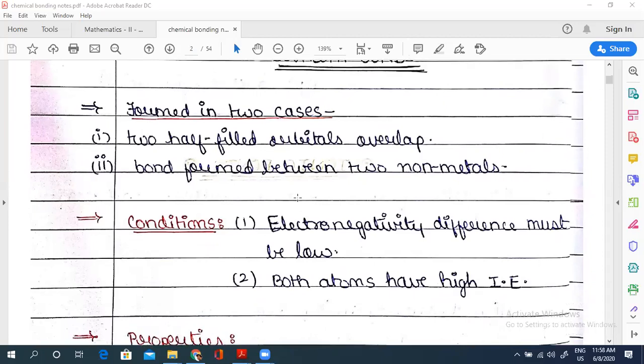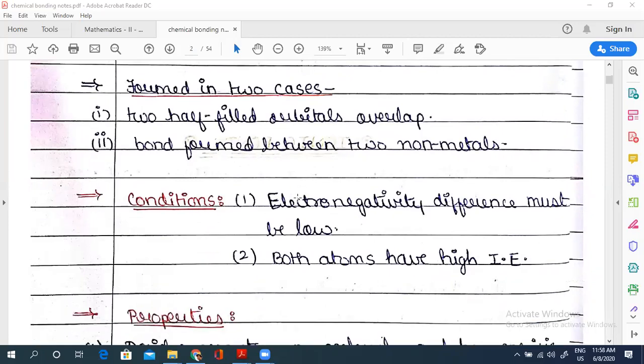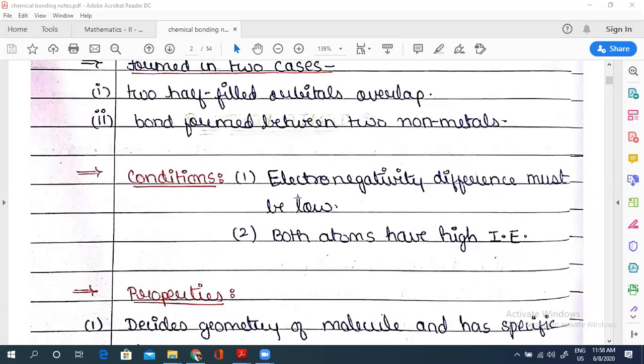So, covalent bonds, conditions. We studied that the condition for covalent bonds is the opposite of the ionic bond. Obviously it should be opposite, because a covalent bond is formed by the sharing of electrons, which means the atom either cannot give or take electrons, or will have less tendency to do so. And why do they have less tendency? Because the ionization energy would be high, the electron affinity would be low, and the electronegativity difference would be less.